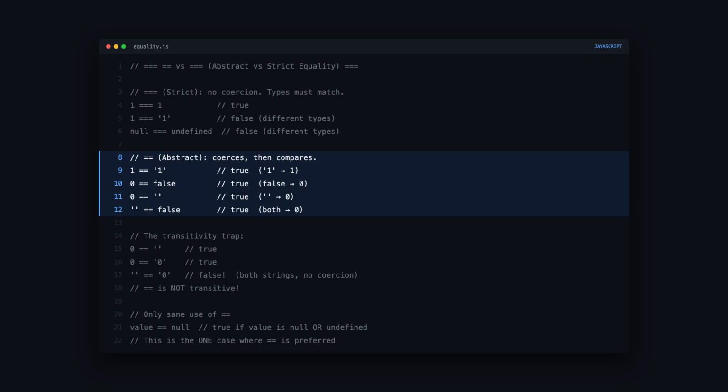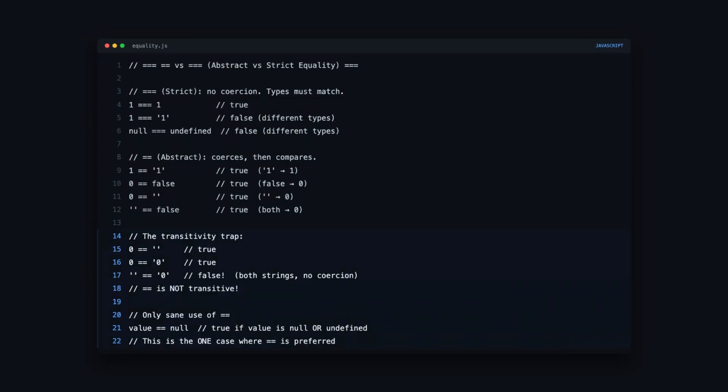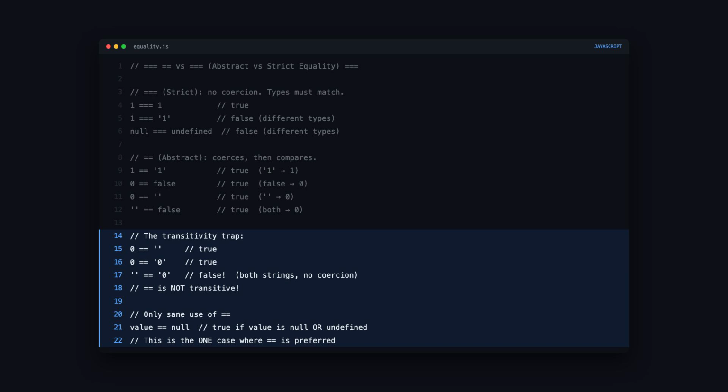And this is where the chaos starts. 0 double equals empty string is true. 0 double equals false is true. Empty string double equals false is true. But here's the killer. 0 double equals empty string is true, and 0 double equals the string 0 is true, but empty string double equals the string 0 is false. Double equals is not transitive. If A equals B and B equals C, A does not necessarily equal C. This violates a fundamental law of equality.